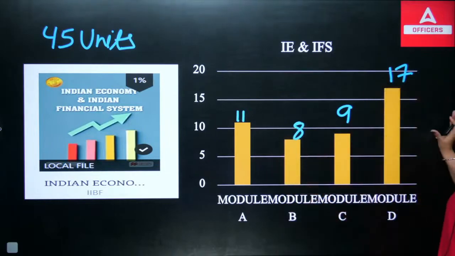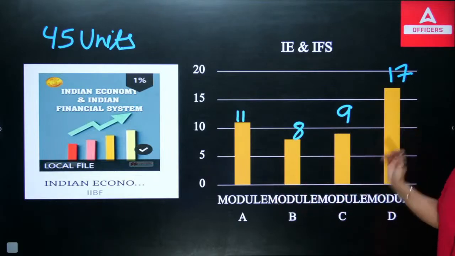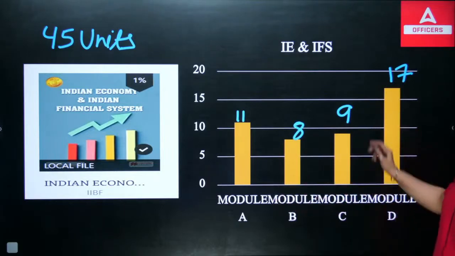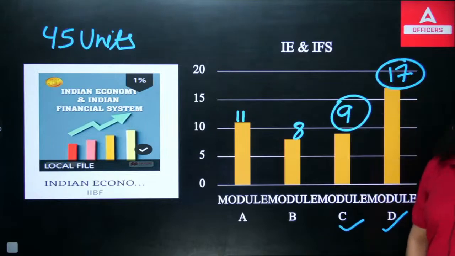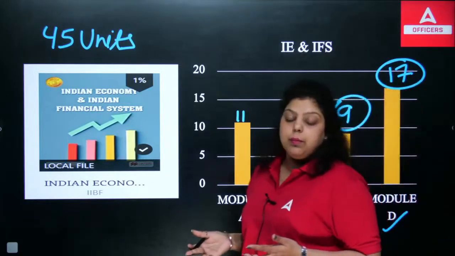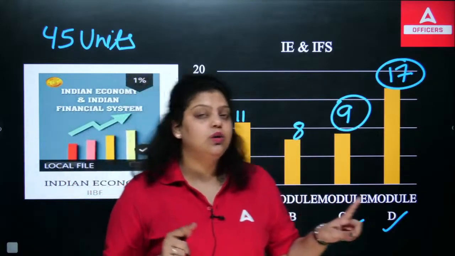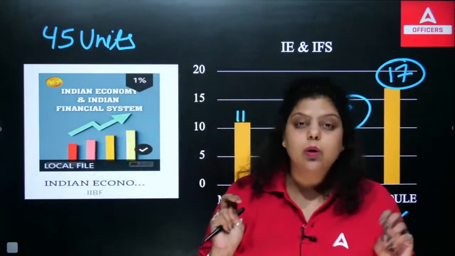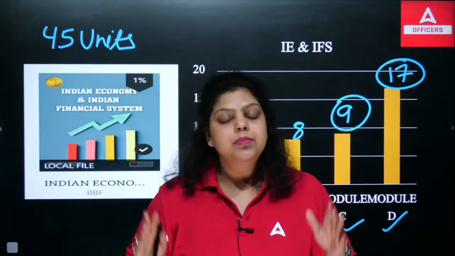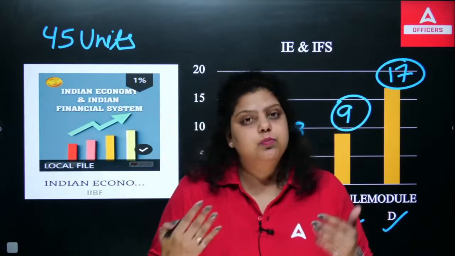So this is how the chapters have been divided in the 4 modules of Indian economy and financial system. You can see the maximum syllabus is in modules C and D, so it's very obvious that the maximum number of questions have been asked from these 2 modules. This is a key takeaway from the May 2023 paper, but we are not guaranteeing that in the October 2023 paper the same weightage will be there in modules C and D. Maybe it will change, maybe not.